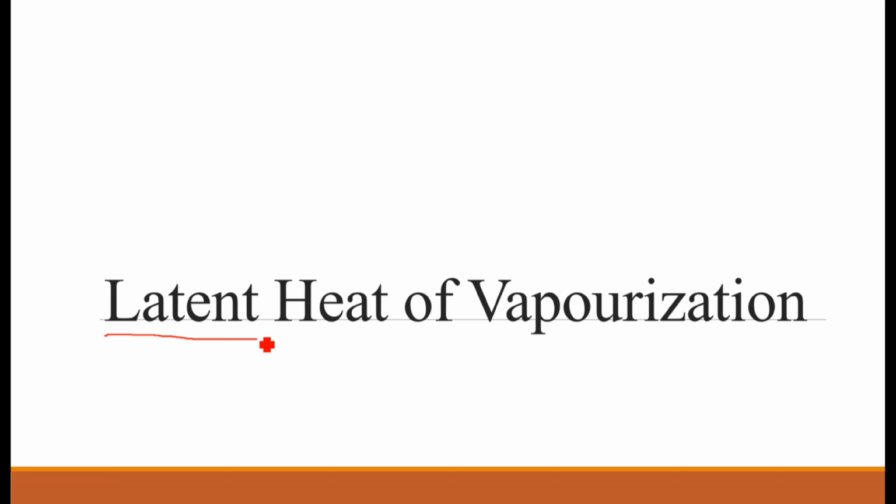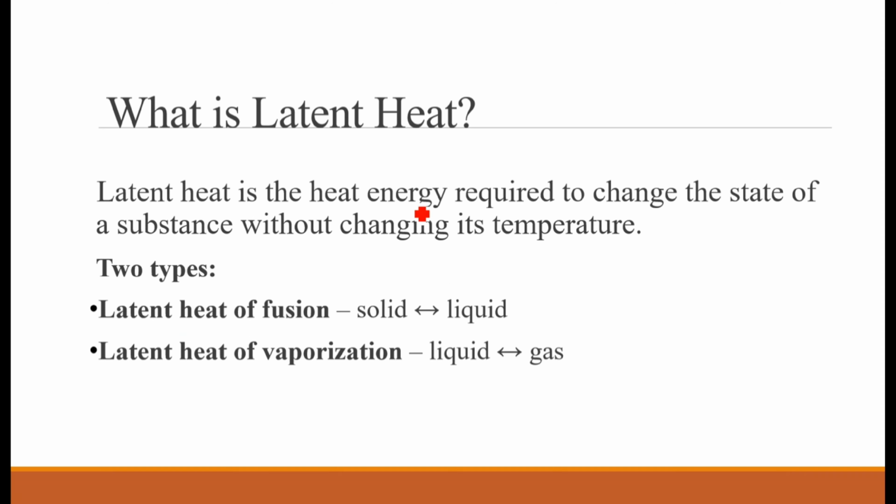It means that hidden heat that is required to change the substance from liquid to solid or from solid to liquid. Latent heat is the heat energy required to change the state of a substance without changing its temperature. It means the temperature will not change, but the state of that substance is changed. What is the state? Liquid is the state, solid is the state, gas is the state.